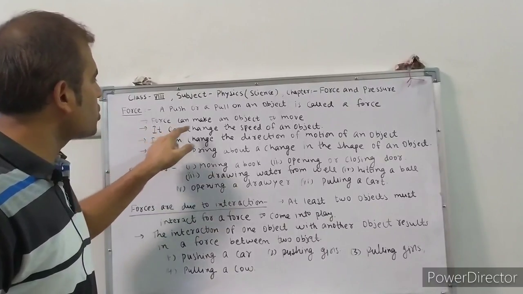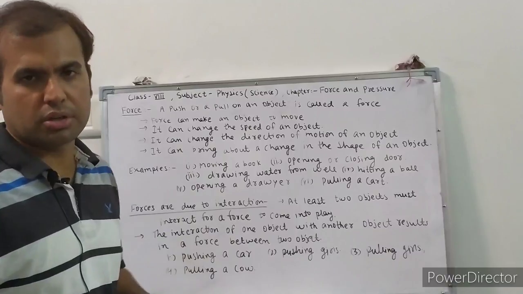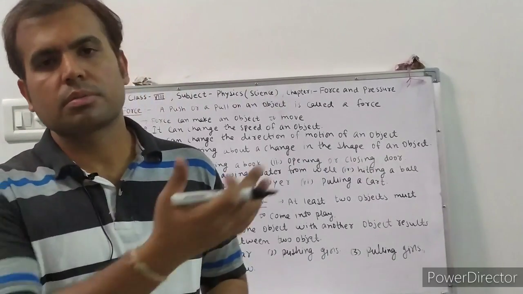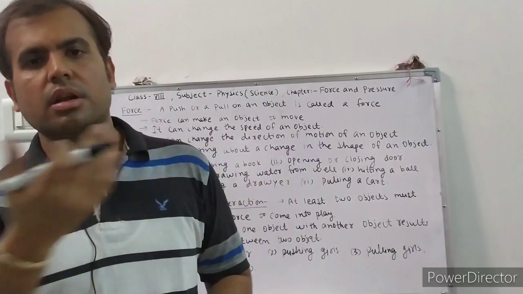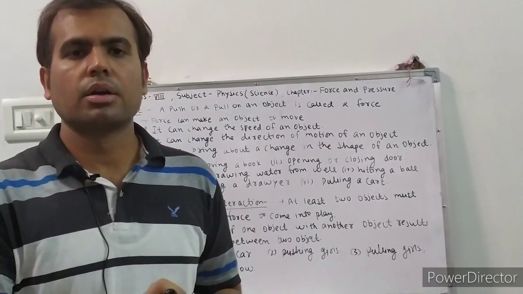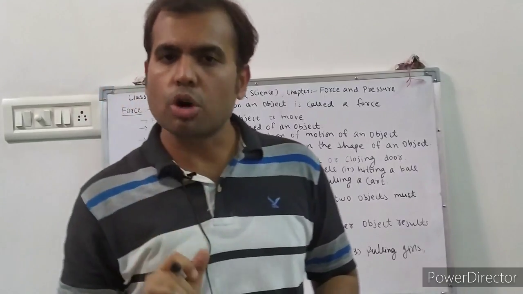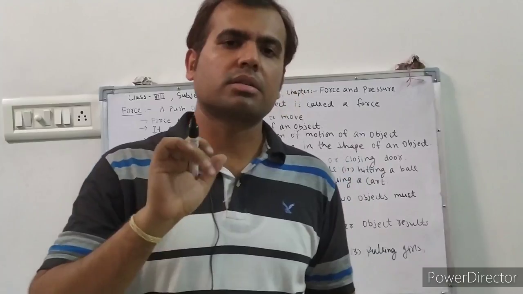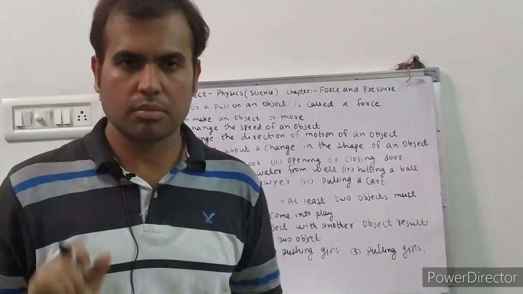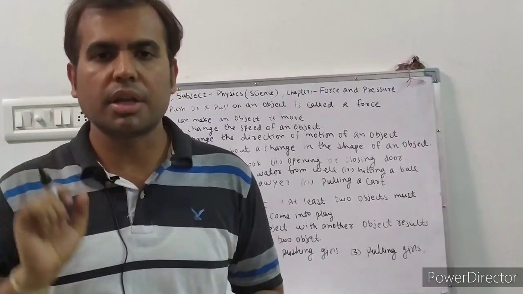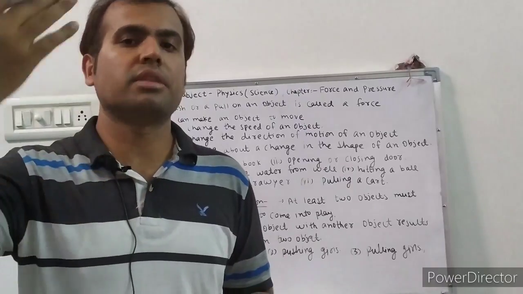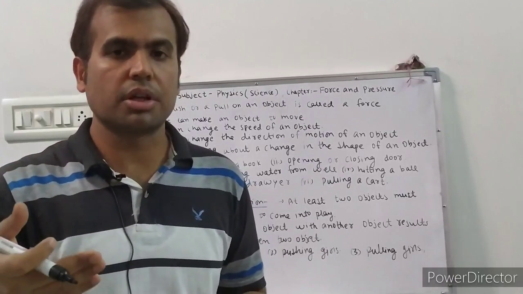requirement is it can change the speed of an object. Suppose suddenly a car is running, and if the driver applies a brake, the car will stop. And second example, if a car is moving with uniform velocity, and suddenly it increases the velocity, means accelerates.